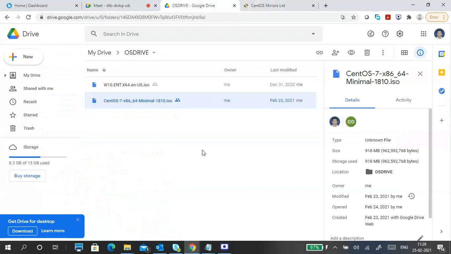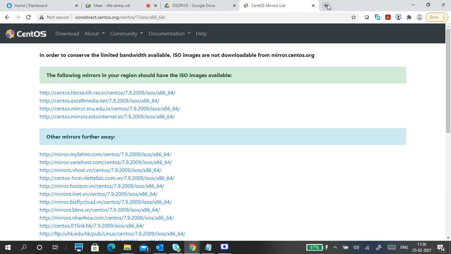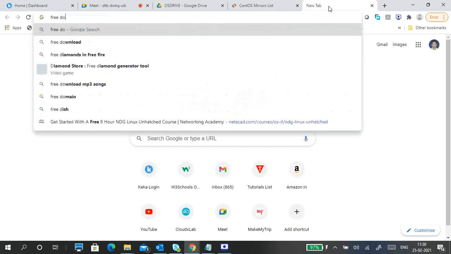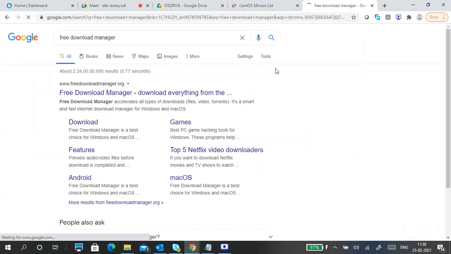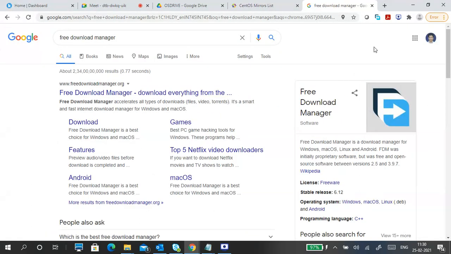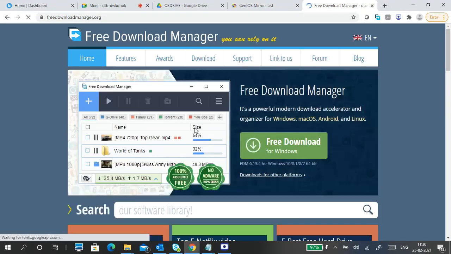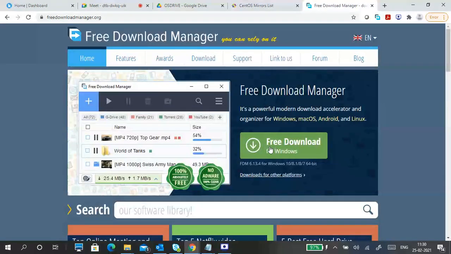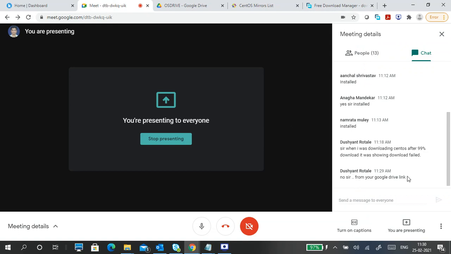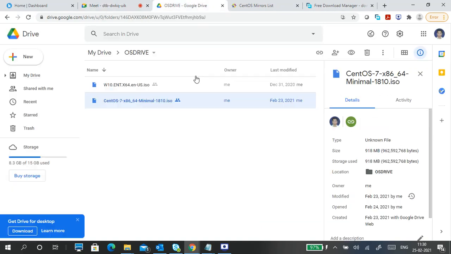Okay. And it is better to always use Free Download Manager, whether it is a small file or a big file. Put in an extension; there is an extension for Chrome also. Download this one, and it's free. There are no errors, as I have been using it for so many years. If you use this, it will try to download properly, from Google Drive also.